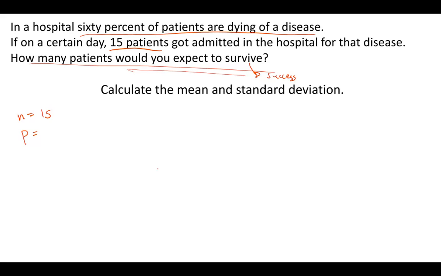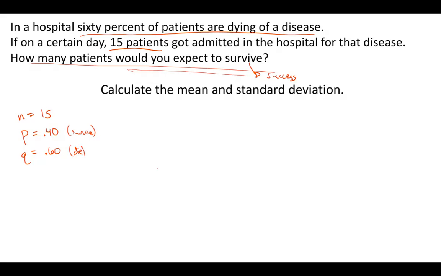Well, if 60% are not surviving, 40% or 0.4 would be the probability of success, right? Because our success is not dying, obviously. Success is surviving. So if 60% are dying, then 40% are surviving. So then our probability of failure, which in this case is dying, would be 0.60 or 60%, because that would be dying. Right?